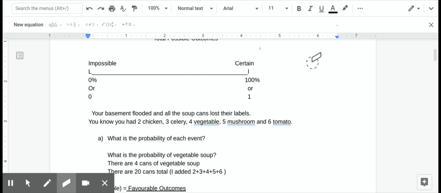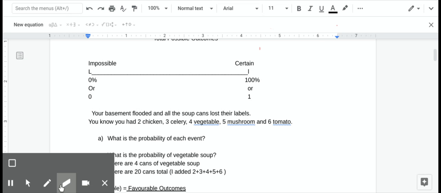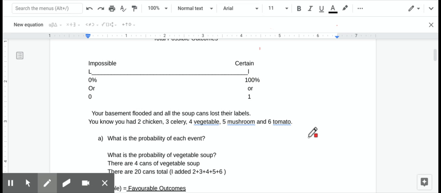So if I say, what's the probability that Wednesday will happen after Tuesday? Well, we know in our universe, in our galaxy, in our time dimension, that Wednesday always comes immediately after Tuesday. So that would be 100% or certain probability, or we say it has a probability of 1.